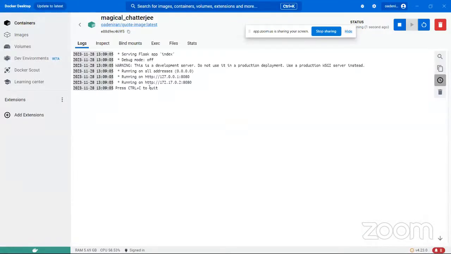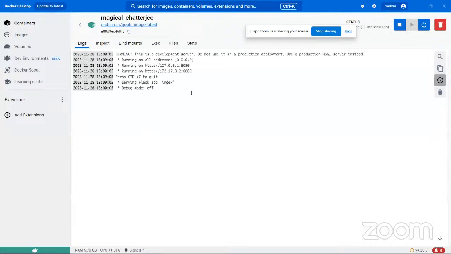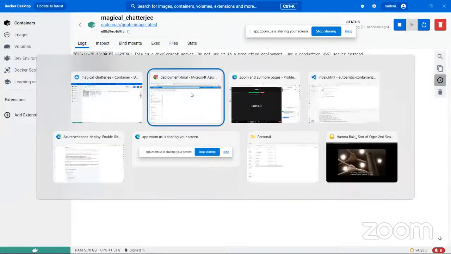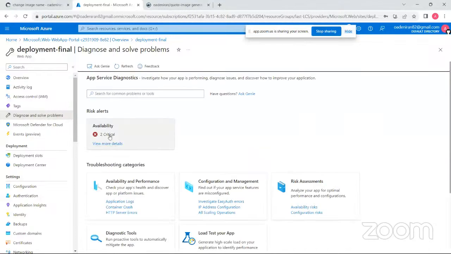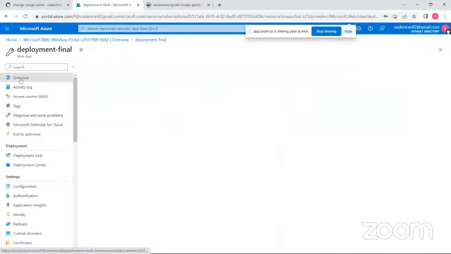So you can see this, it is running locally. So there's no issue with the image file. Is it running locally? And this is what I expected to see. So it is not working on Azure. Let me see critical, view more details. No, this is not what I need.